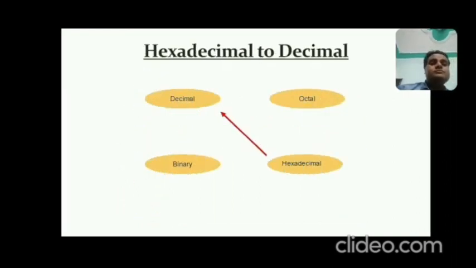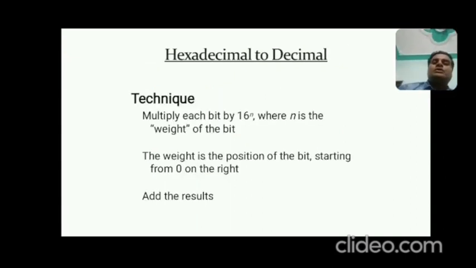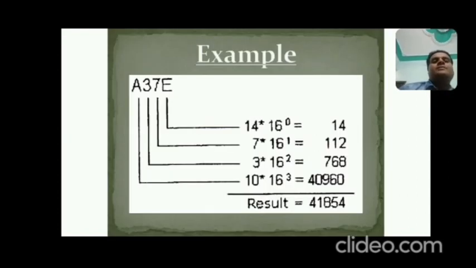Now come to the same example, same conversion, that is hexadecimal to decimal. That means base 16 to 10. How? Same technique we applied in the previous conversions, in binary and octal. Multiply each bit by 16 to the power n, where n is the weight of the position of the bit, starting from 0 on the right. Add the results. You can see the example.